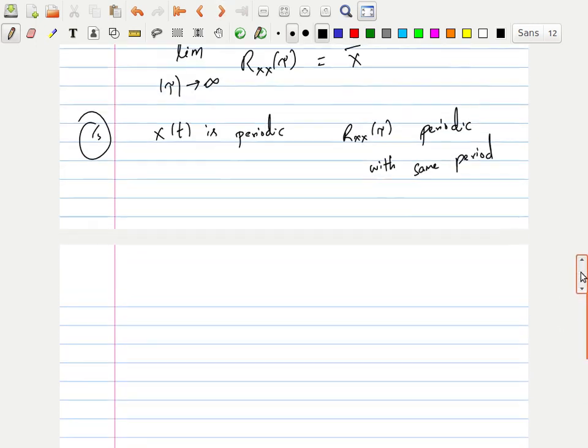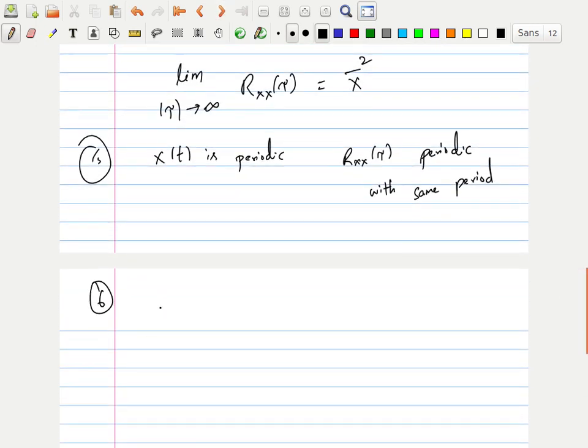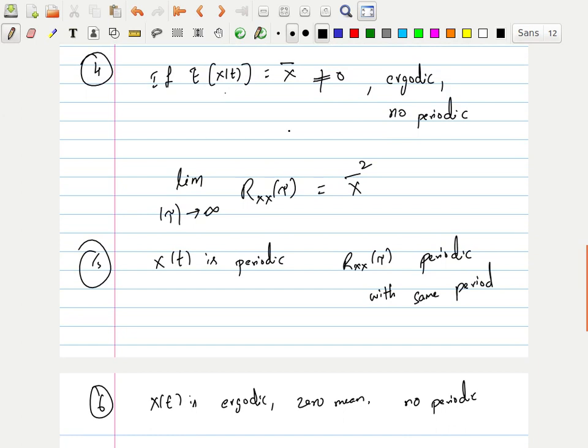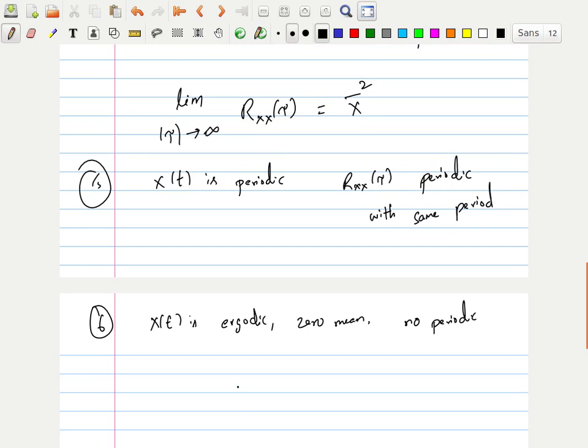Then the sixth one: if x of t is ergodic, zero mean, and has no periodic components. Before, it was the same thing as this fourth property, but this time I am saying the mean is 0. So then the autocorrelation function, limit mod tau tends to infinity, Rxx of tau will become 0. So it is a modification of your fourth property.